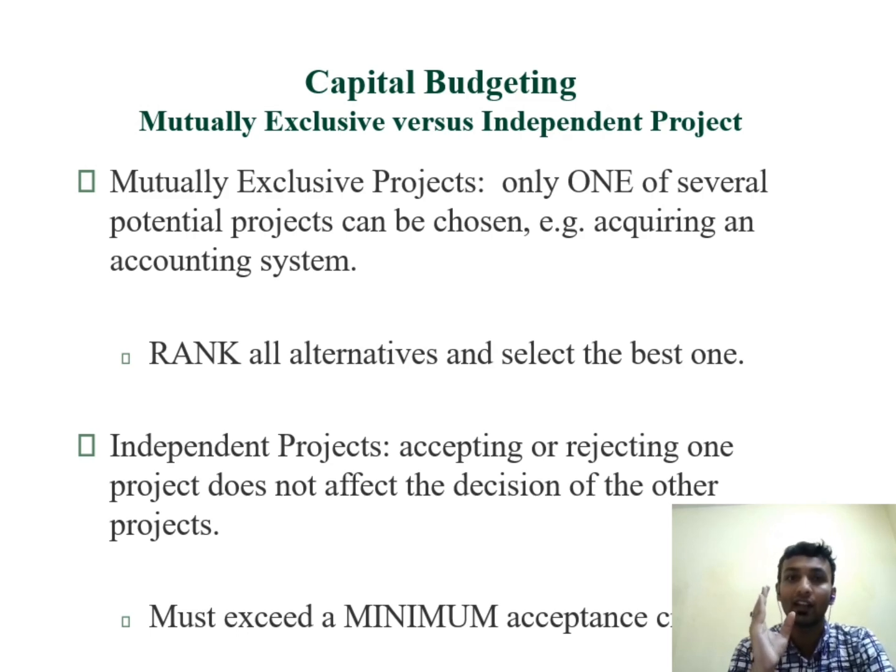Then we go on with that project. But in the case of an independent project, there is no other project associated with it. It is independent from another, or it is a single project. When a company goes for a single project, there are some criteria set by the company itself. If the criteria are fulfilled, then the project is accepted.